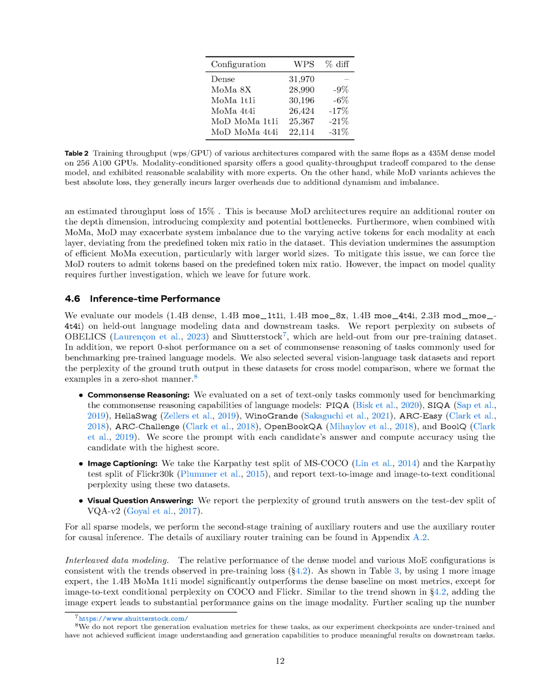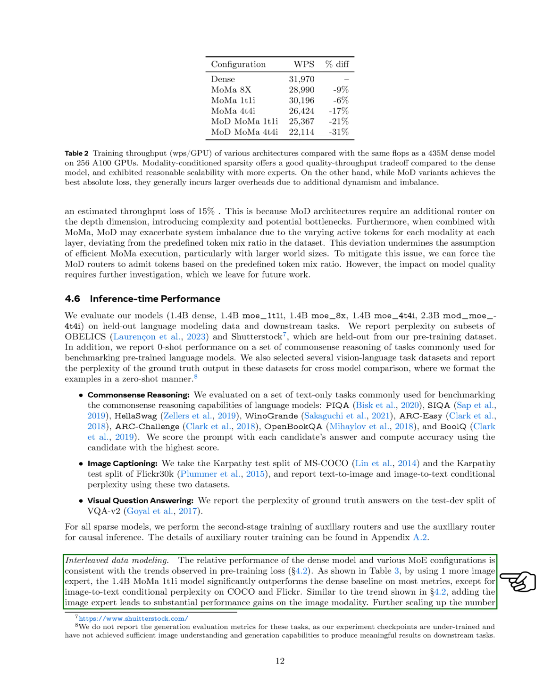Section Summary. In this section, we analyze the training throughput of various sparse model architectures, including MoMa, MoE, and MoD, finding that while introducing sparsity generally incurs overheads due to routing and synchronization, certain configurations like running experts sequentially can mitigate these losses. We also evaluate the performance of our models on language modeling and vision language tasks, demonstrating that our MoMa 4T4I model achieves the best results in interleaved data modeling, particularly excelling in image-to-text and text-to-text tasks.